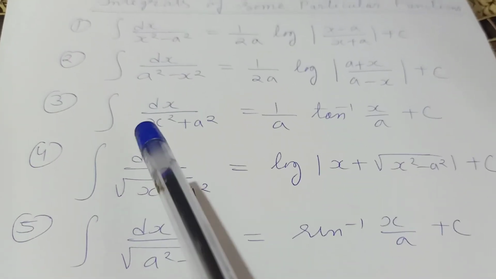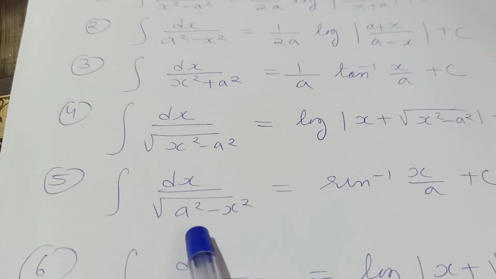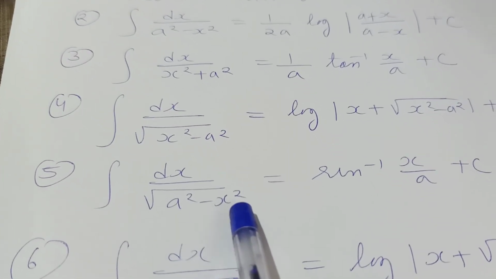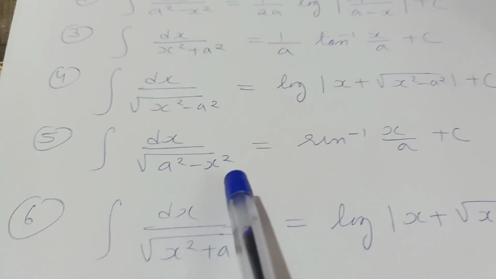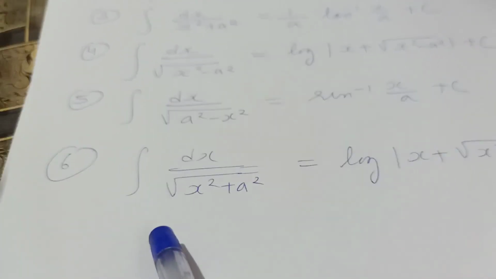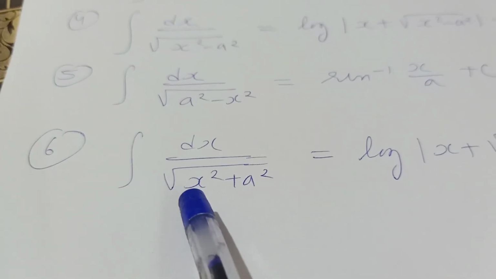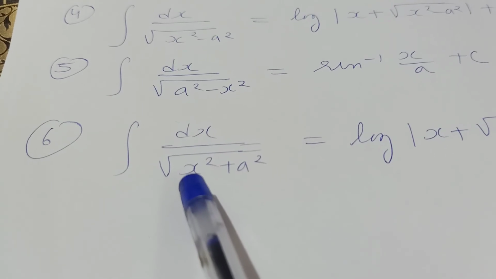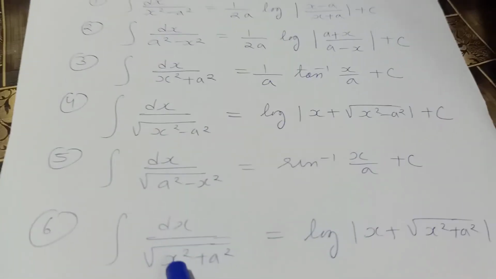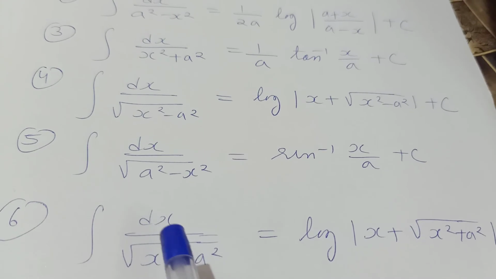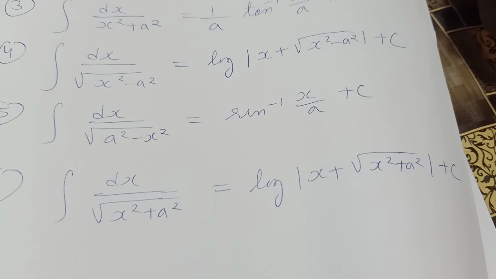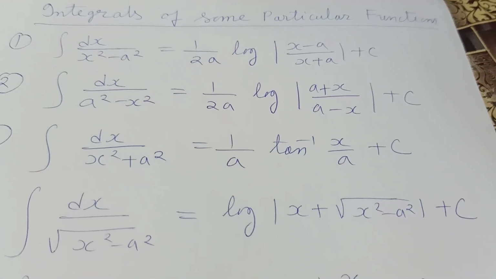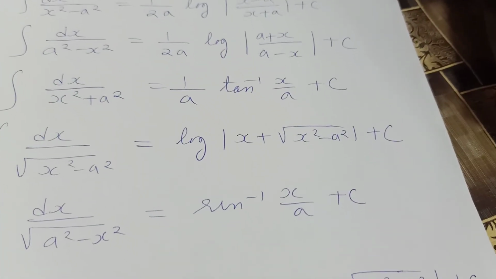Then in part 5, 1 upon root a square minus x square is written, we will put here x equal to a sin theta. Okay, and in the last part, formula number 6, we will put x equal to a tan theta. Okay, so you can easily check these proofs. You will do it yourself. So these are our 6 particular special functions. You should also remember these as formulas. We will use them directly in our next few questions.